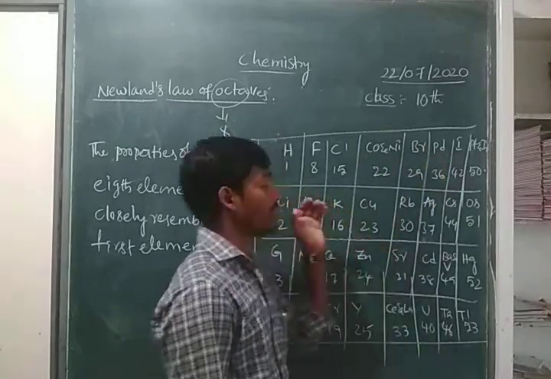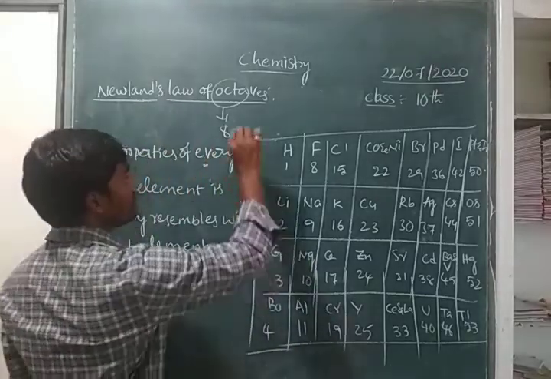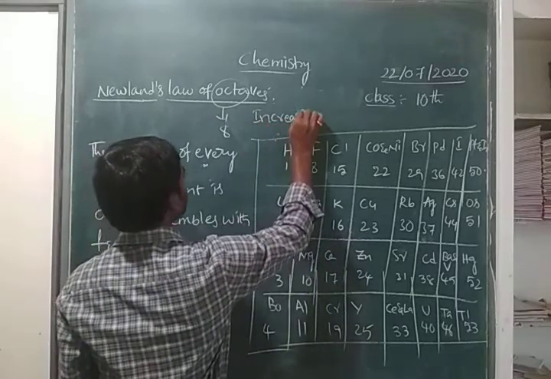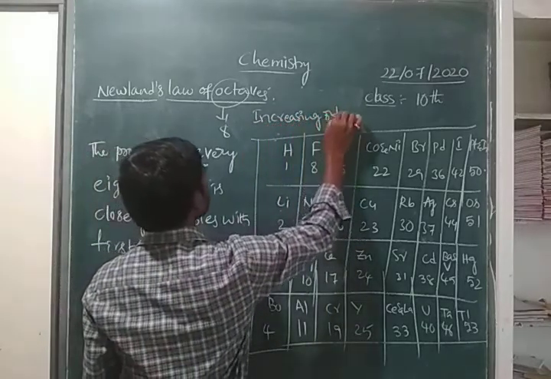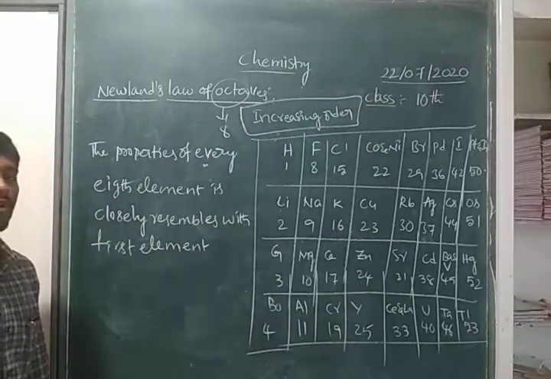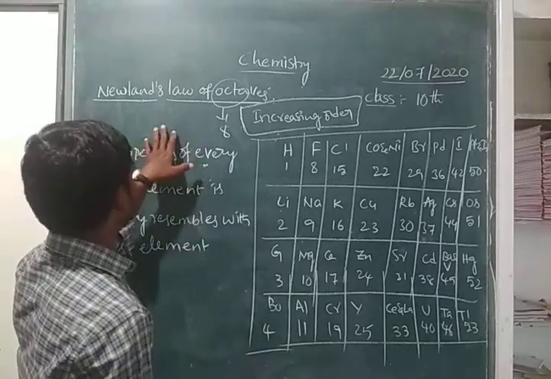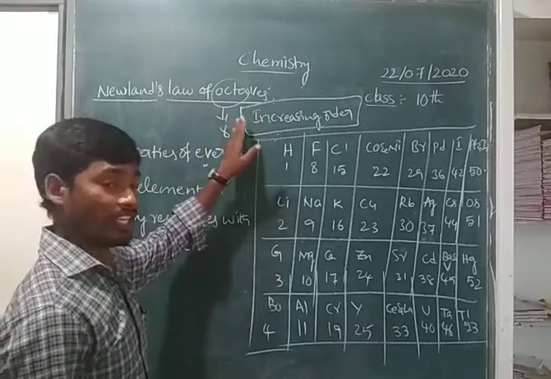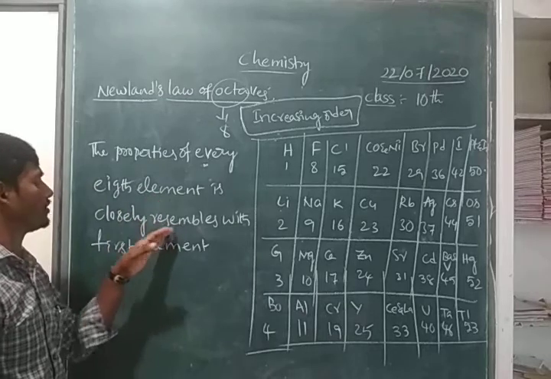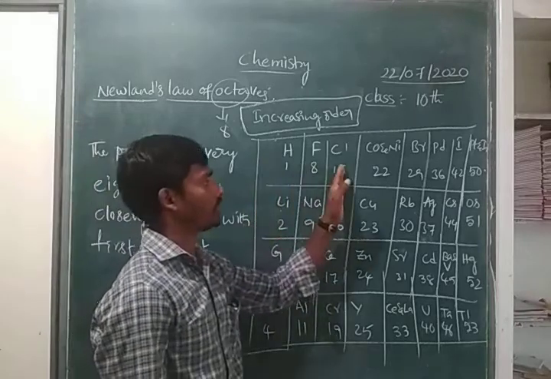Like that, he arranged elements based on the increasing order of atomic weights. Based on the property of increasing order of atomic weights, Newlands proposed one classification, that is Newlands' law of octaves. So he gave the statement that the properties of every 8th element closely resemble the first element.